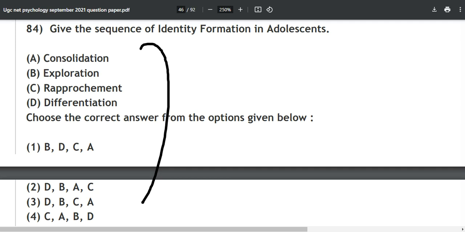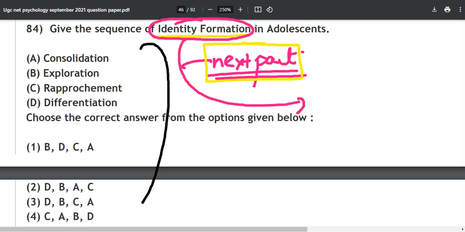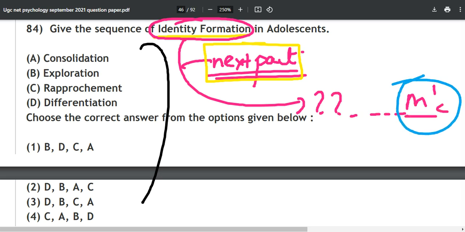And this question we will look into in our next part. So make sure that you are watching each and every part of this particular series, and see you all in the next part. We will discuss from this identity formation because it is very important. And one more theory is associated with it, called this M theory. We will also discuss in the next part what this theory is.